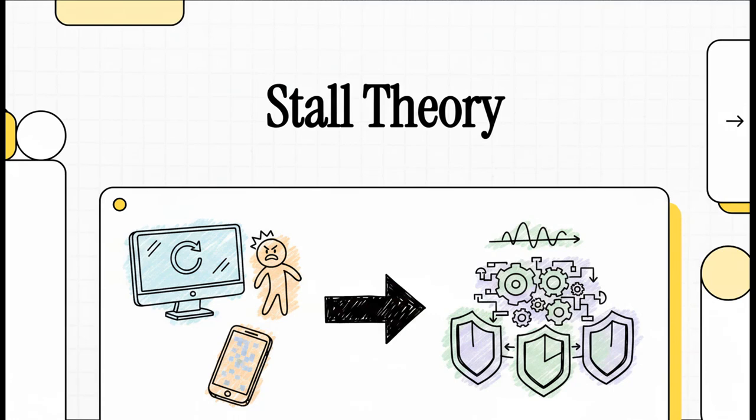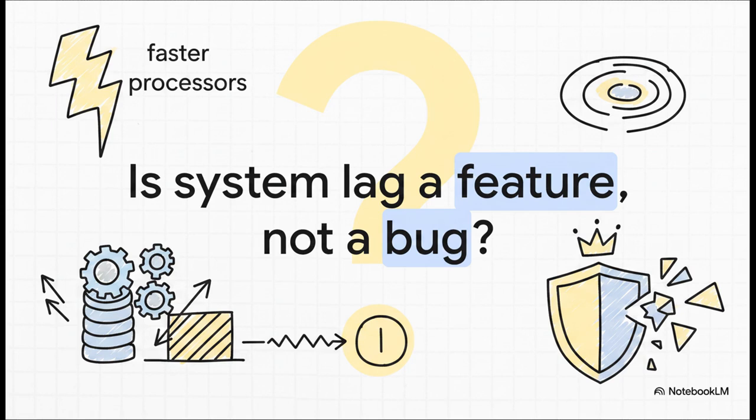Welcome to this explainer. Okay, today we're absolutely challenging everything you think you know about system performance. Look, if you've ever stared at that dreaded spinning wheel of death while a deadline is literally breathing down your neck, your very first instinct is probably to toss your machine right out the window, right? But today, we're diving into a radical theoretical framework that suggests our whole understanding of computing performance might actually be, well, completely backward. I mean, it's a pretty wild thought, isn't it?